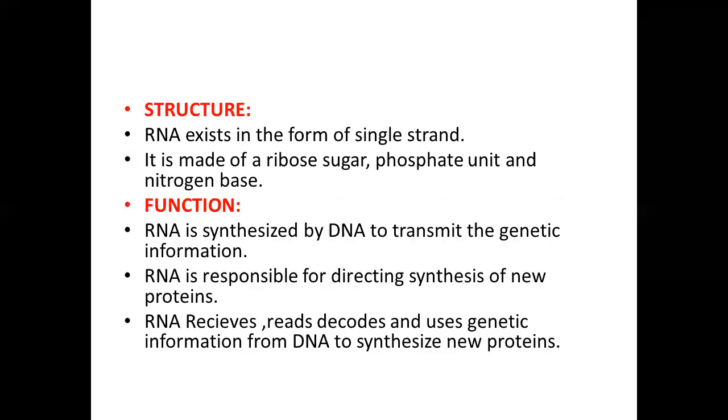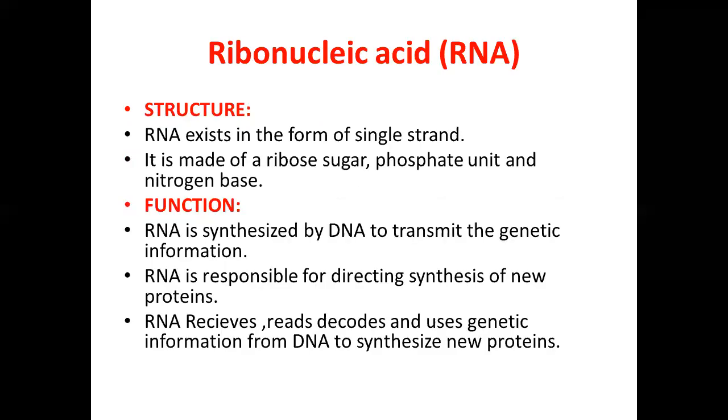After DNA, the next one is ribonucleic acid, which is also called RNA. The structure of RNA, as I told you, is a single-stranded structure. The deoxyribonucleic acid or DNA is made up of deoxyribose sugar, while RNA is made up of a sugar called ribose sugar, which contains a hydroxyl group. RNA has ribose sugar, phosphate unit, and nitrogenous bases.